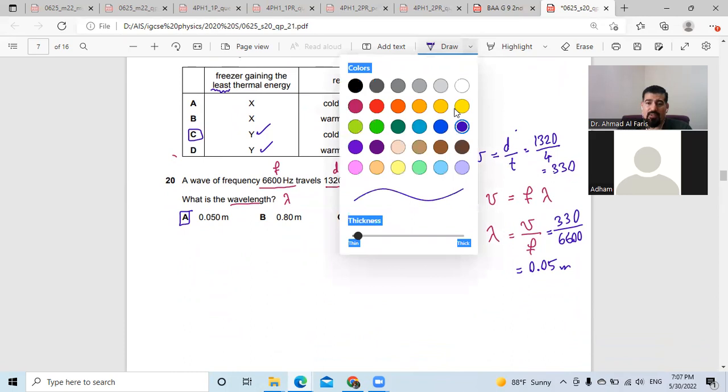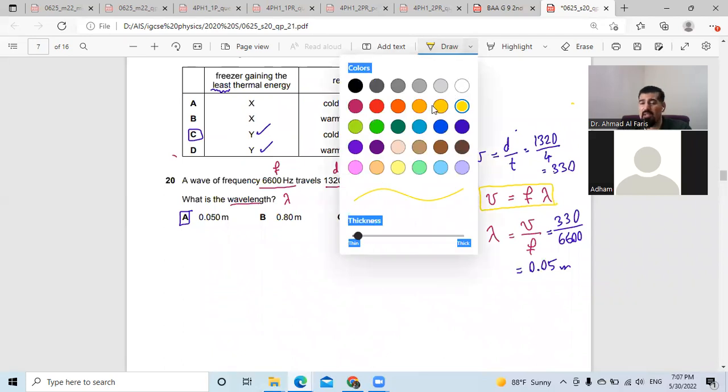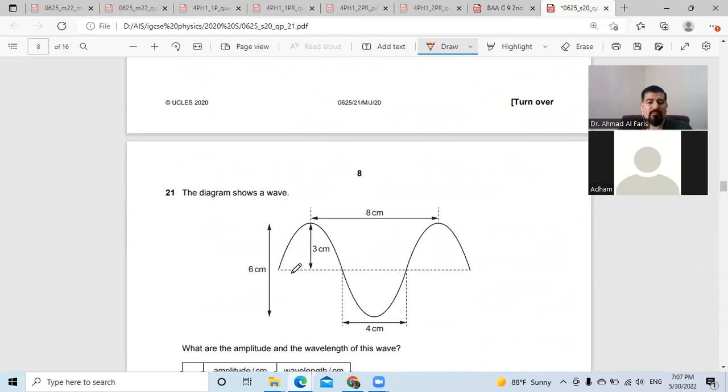This formula I told you several times: speed equals frequency multiplied by wavelength. They keep using it as a part of the question. Okay, this is question number 20.